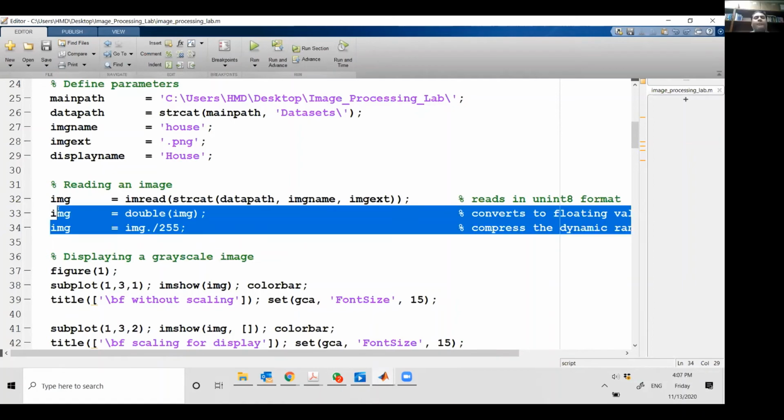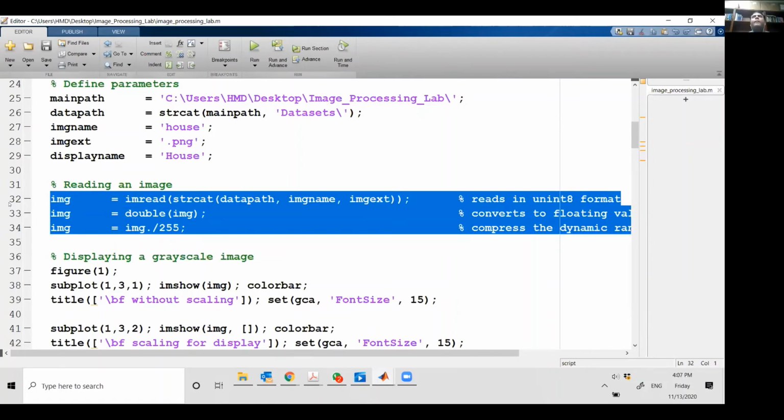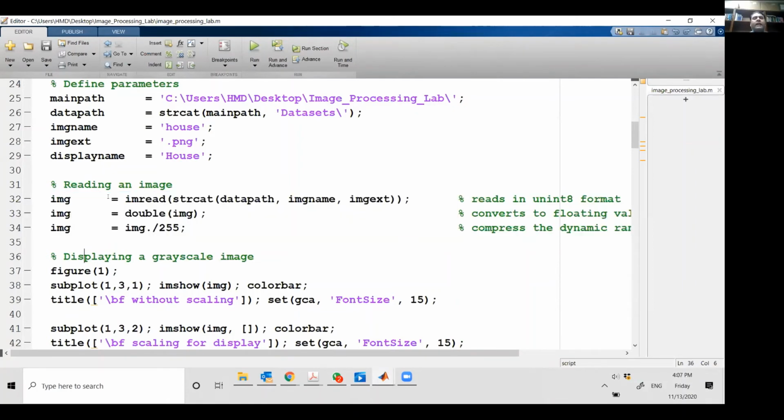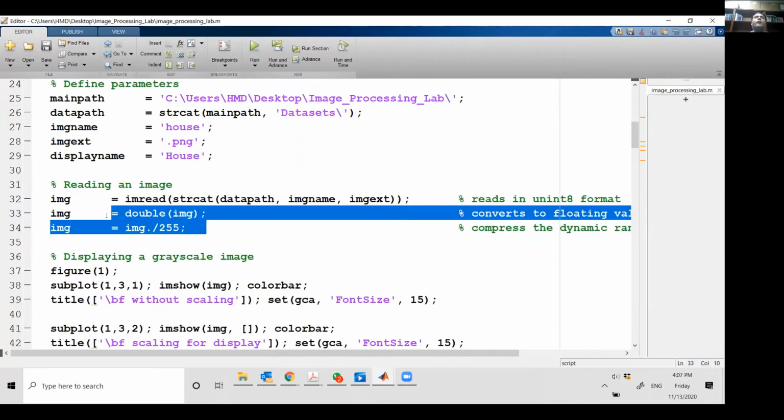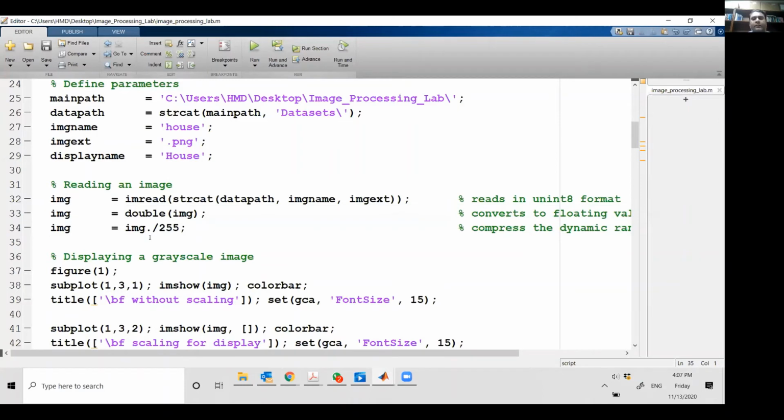So again, at this point you should not be worrying about too many details. Right now you should see that there is a command with which we read the image, and usually we normalize it between 0 and 1. That's it. This is something you are going to read when you study more of image processing. Now that we have loaded this image, I want to see this image.